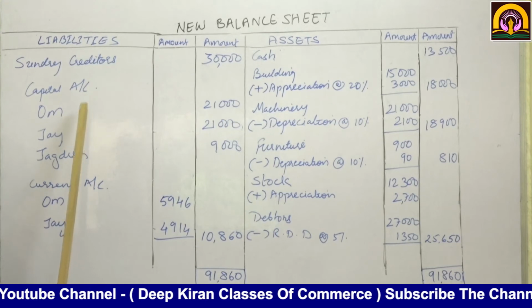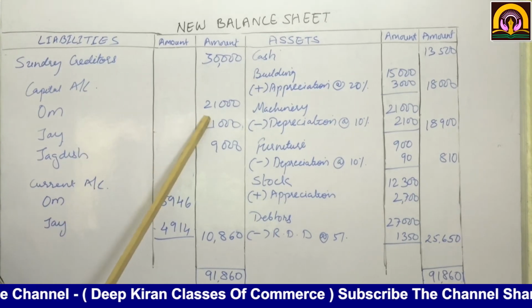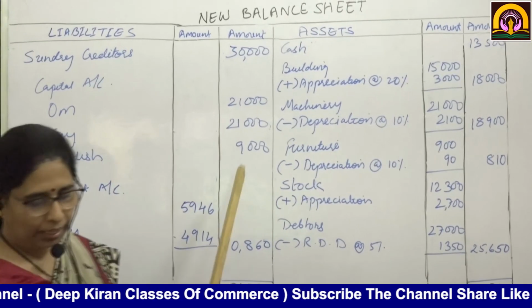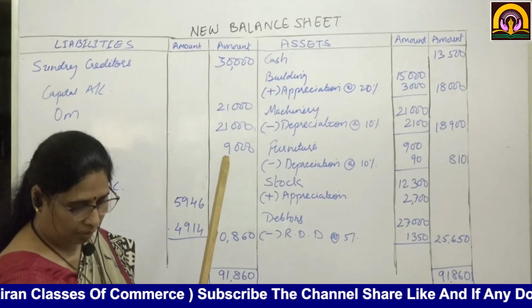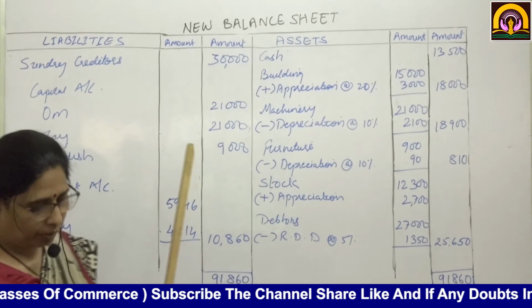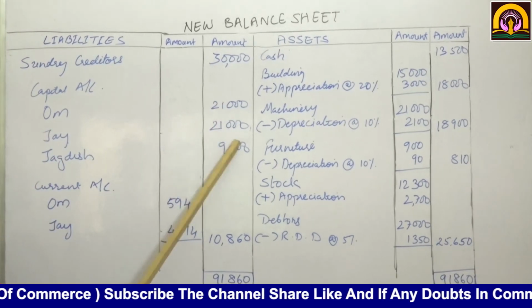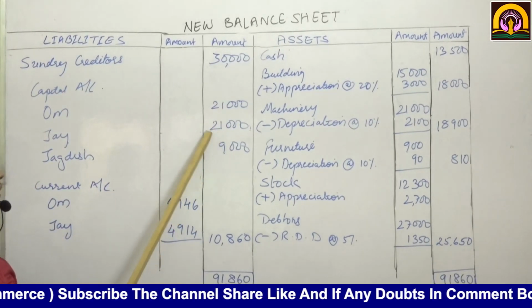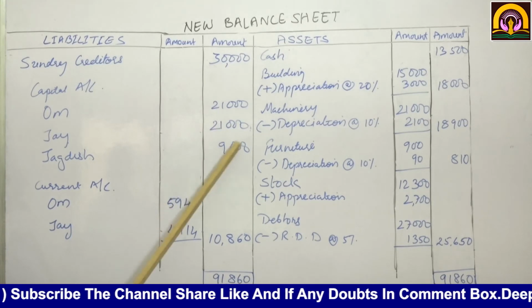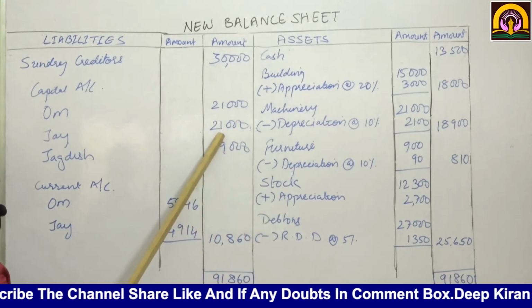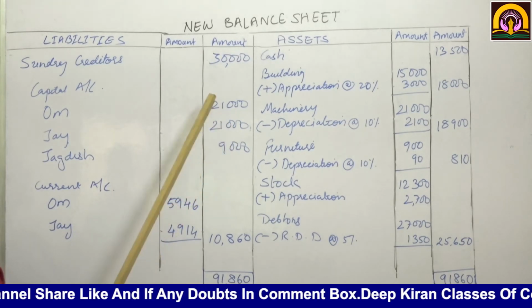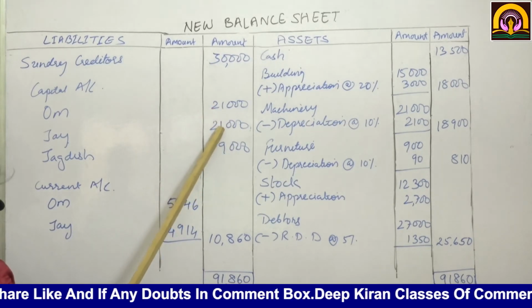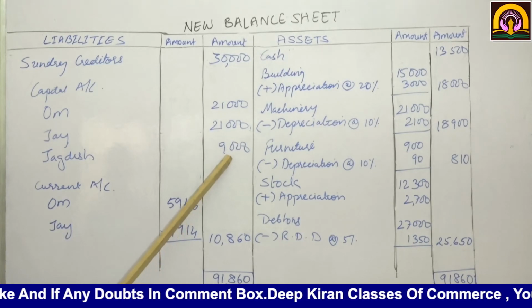Capital is also the same, because we have prepared current account. In the current account we have done all the adjustment. So as it is, capital 21,000 and 9,000.